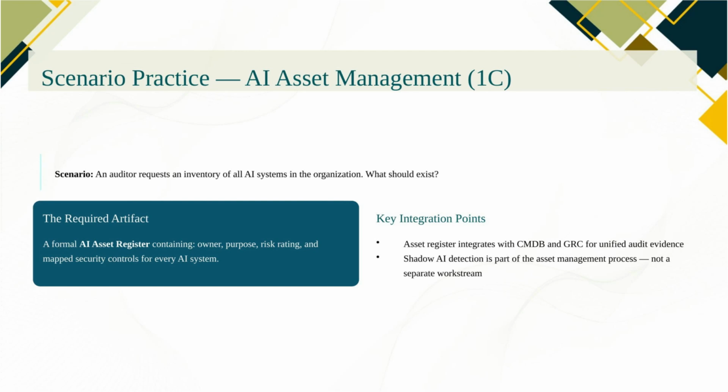The asset register integrates with the CMDB and GRC systems so that it's not a standalone spreadsheet, it's part of the governance infrastructure. Shadow AI detection is part of the asset management process, not a separate exercise. The exam often presents scenarios where the gap is specifically that shadow AI is not included in the asset inventory. That's the finding, and the response is to expand the scope of the asset management process.